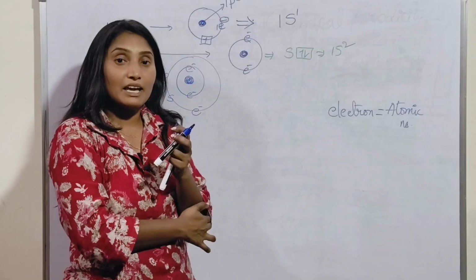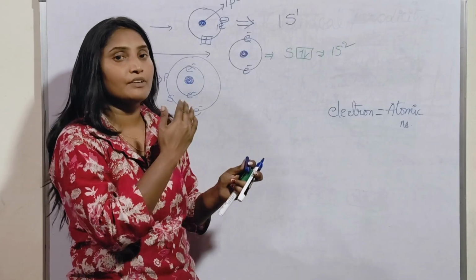Therefore the ionization energy gradually increases from left to right in a period.